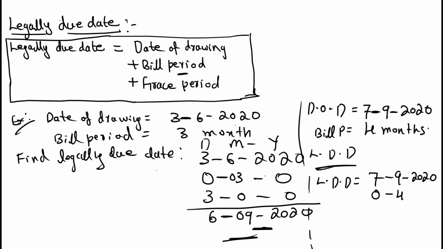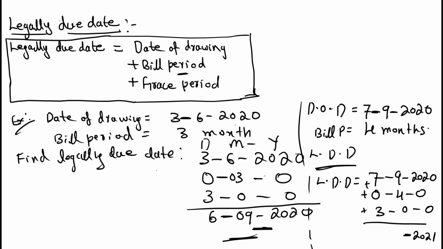Then the grace period, that is 3 days, right? Grace period equal to 3 days. This much you need to add. But here see, 9 means the month September, right? September 7 is there. After September 7, count the dates. September, then October, November, December, January. It crossed 2020, right? So here you will get 2021.